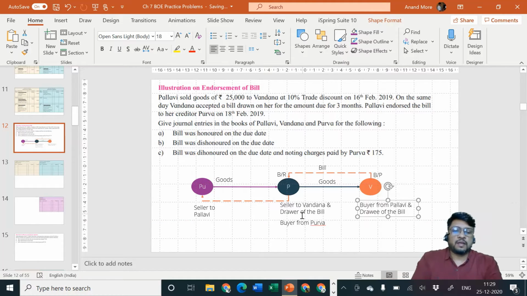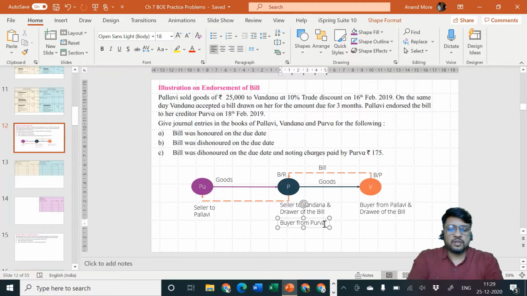Seller to Vandana and drawee of the bill, buyer from Purva and endorser of the bill, accepted by Vandana.